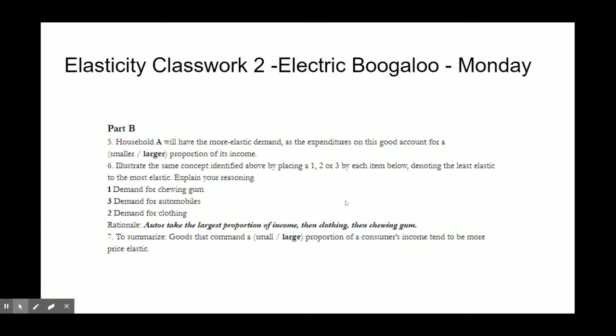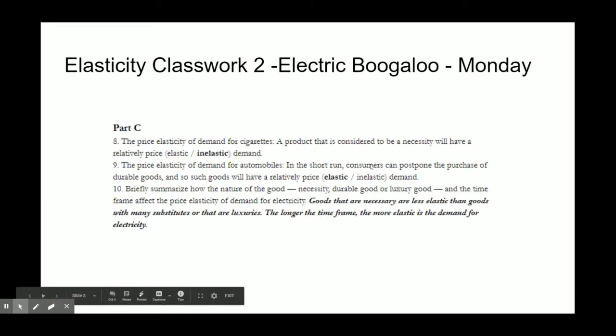Second thing, part B. This is all about proportion of income. A larger proportion of income means household A will have the more elastic demand because it's going to take up more of their income. Based on percentage of income, the least elastic is going to be chewing gum, then clothing, then automobiles being the largest proportion of their income. Goods that command a large proportion of a consumer's income tend to be more price elastic. Very good.